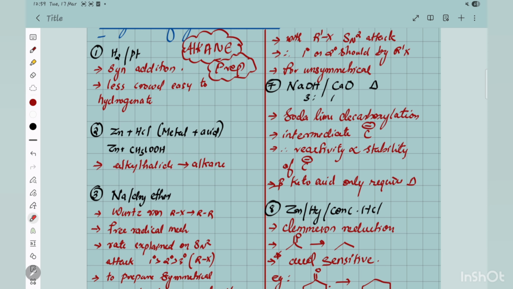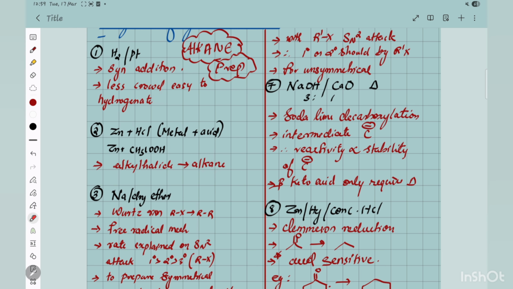I don't want you to write the whole thing somewhere. You can download this. I will try to provide this PDF if it is possible, otherwise I will provide a link to download it. As I said, I don't want you to write all these functions, because you already have this PDF. I just want you to write the reagents alone in your notes, some PDF, paper or Word file, and these points are already there.